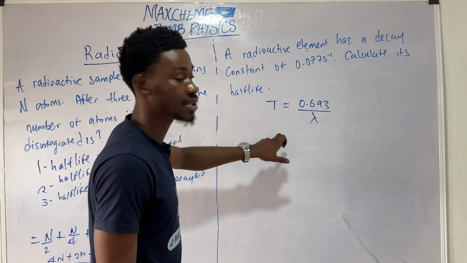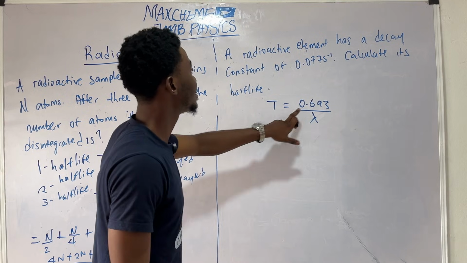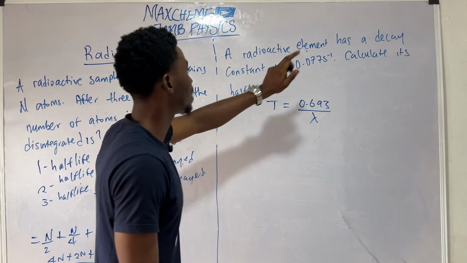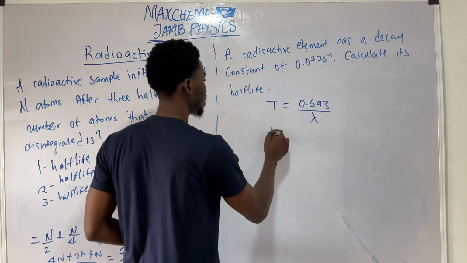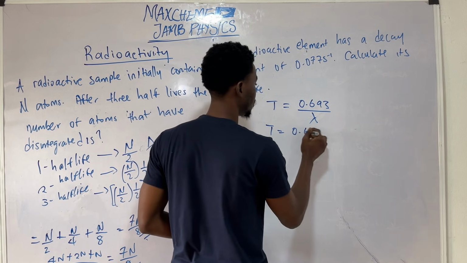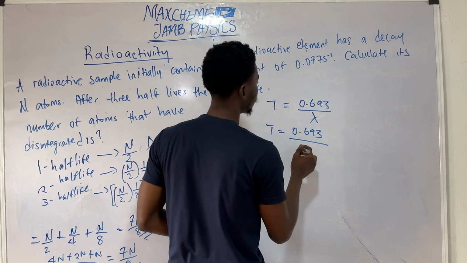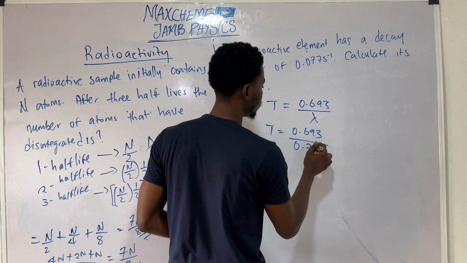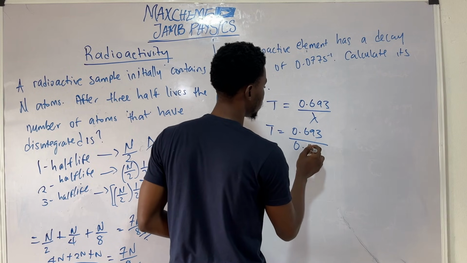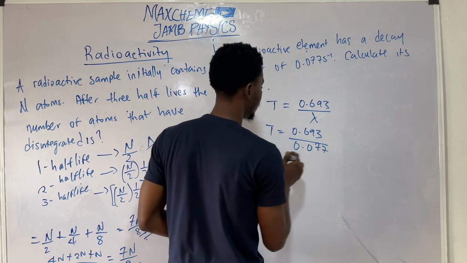We already have the decay constant there, so we simply substitute our values. 0.077.